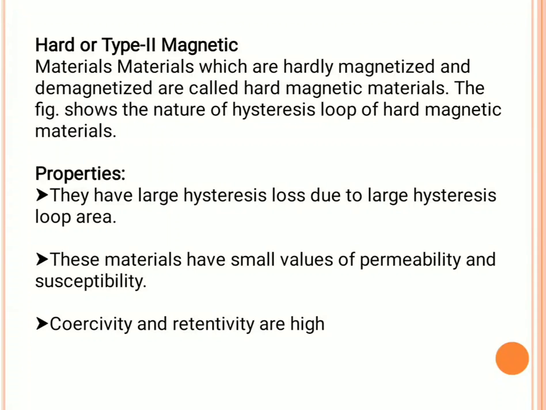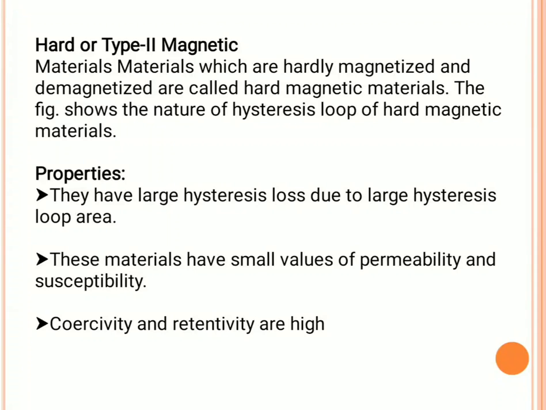So, a large external field is required for demagnetization of hard magnetic materials. Examples of hard magnetic materials: cobalt, steel, alloys like aluminum, nickel and iron.